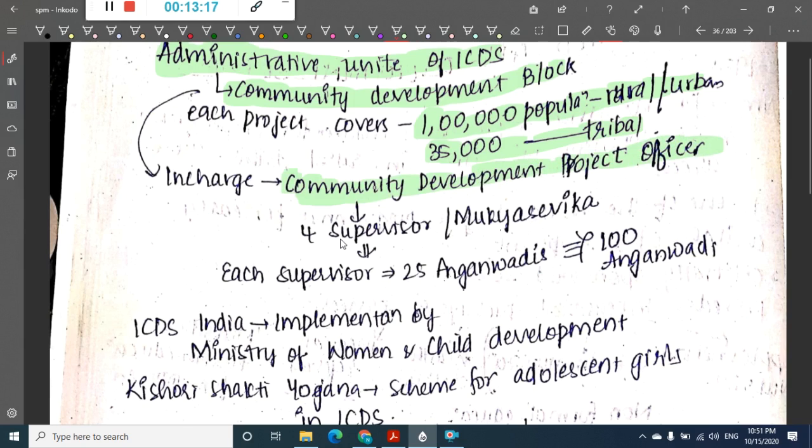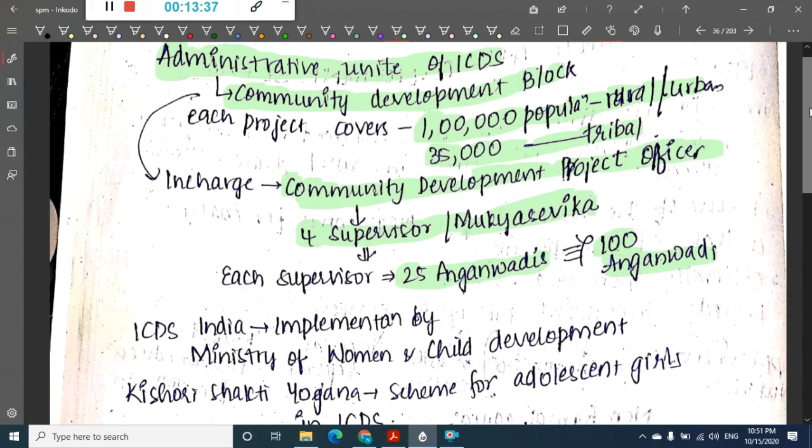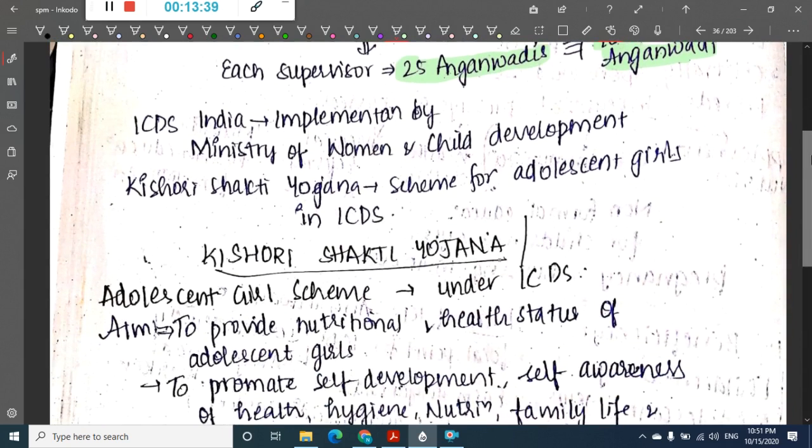Under him, 4 supervisors or mukhya sevikas work under one community development project officer. Each supervisor will have 25 Anganwadis. So in total, a community development project officer has 100 Anganwadis below him. Next, ICDS in India is implemented by the Ministry of Women and Child Development. Okay, that is about ICDS.